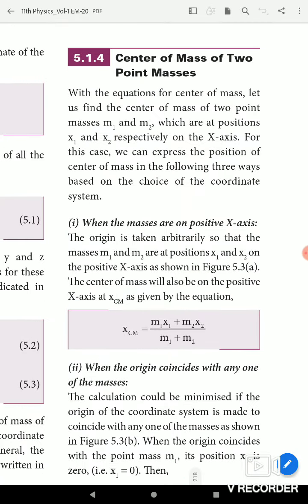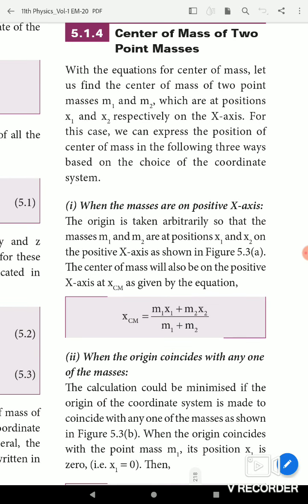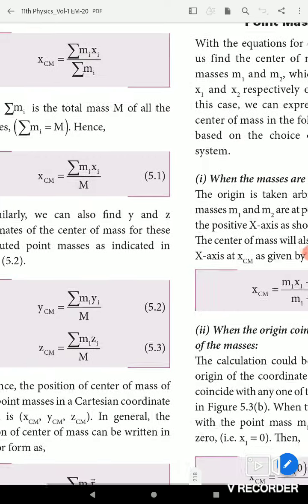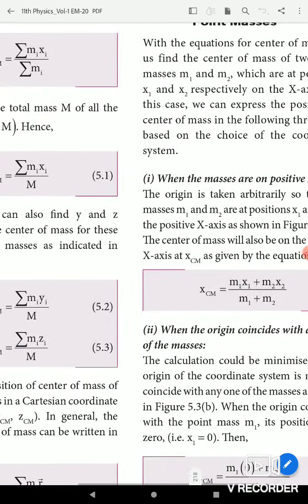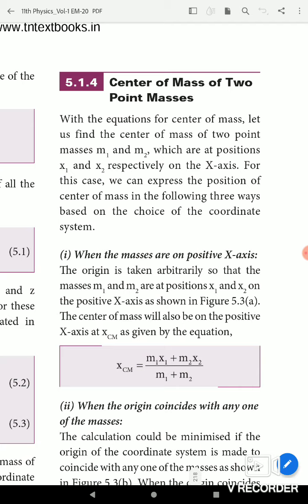Center of mass of 2 point masses. This is a 5-mark question and a 3-mark question. With the equation for center of mass, that is XCM equals summation mi xi divided by summation mi, let us find the center of mass of 2 point masses M1 and M2, which are at positions x1 and x2 respectively on the x-axis. We can express the position of the center of mass in the following 3 ways, based on the choice of the coordinate system.